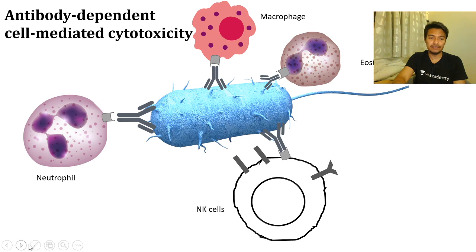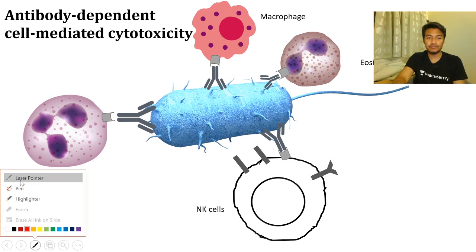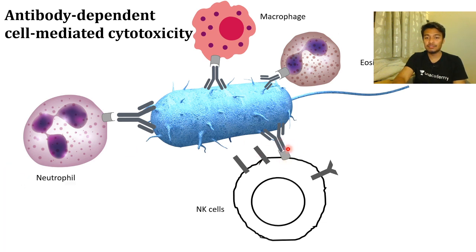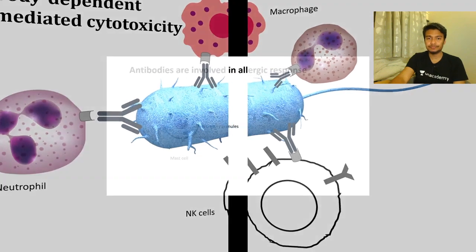Fc stands for fragment crystallizable, which is the tail of the antibody that is detected by this receptor. And once it is detected, these cells engulf the pathogen. So this is one of the ways by which your immune system can get rid of bacteria in an antibody-dependent fashion.